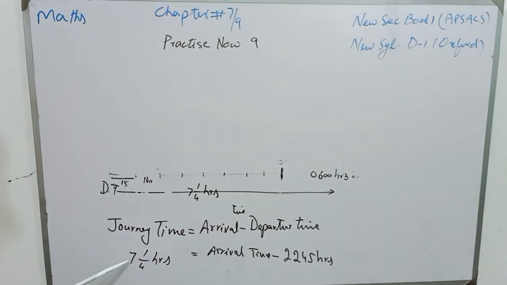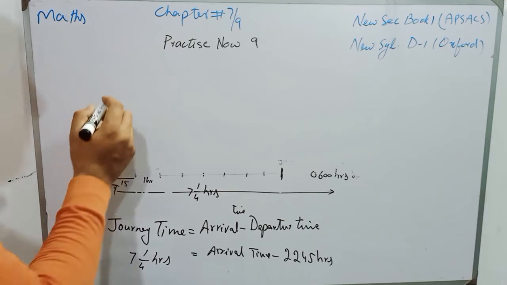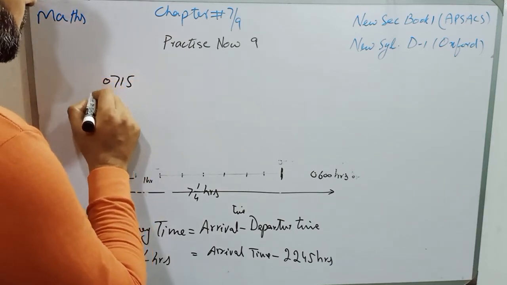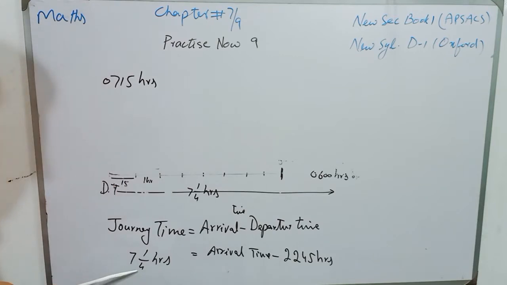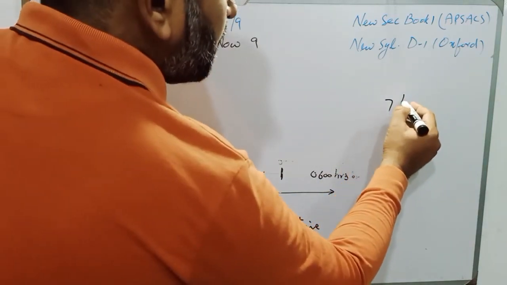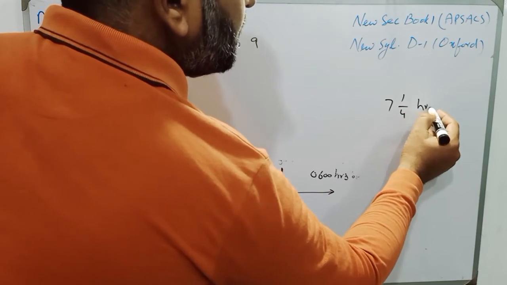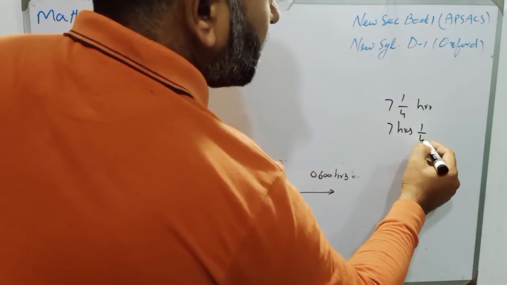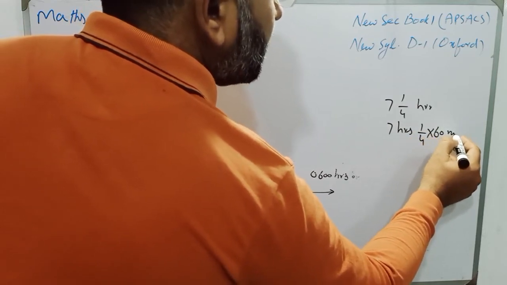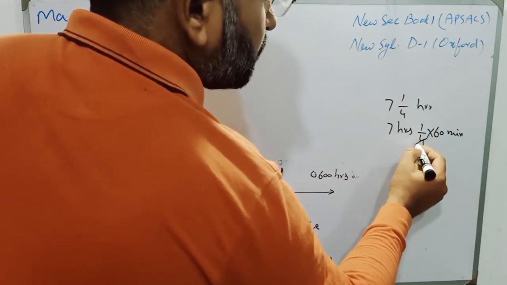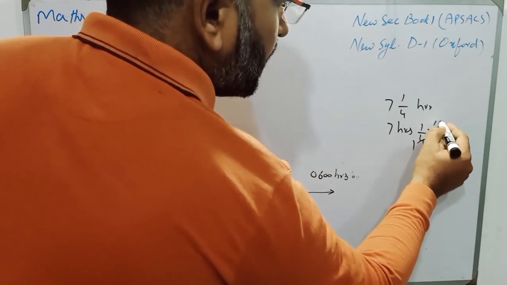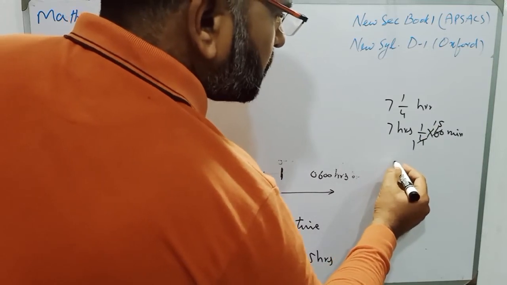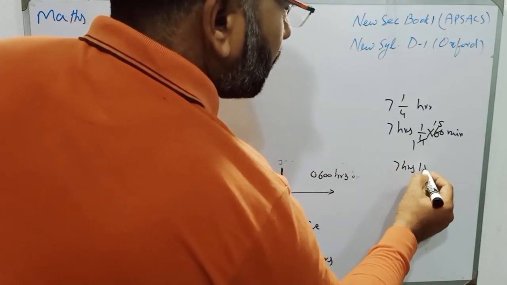As I have converted 7 1/4 hours into hours and minutes, it is 7:15, or 0715 hours. I explain it again: 7 1/4 hours means 7 hours, and 1/4 is multiplied by 60 to convert it into minutes, which gives 15 minutes.